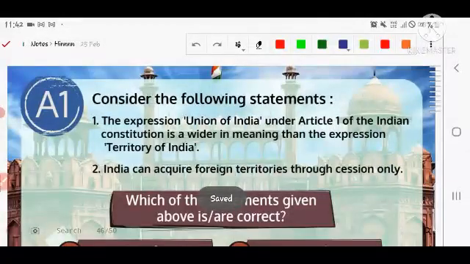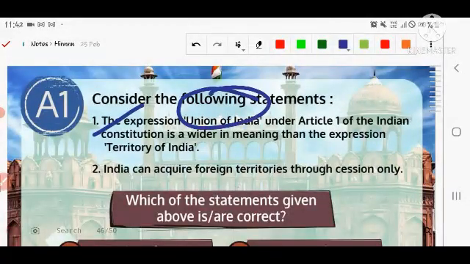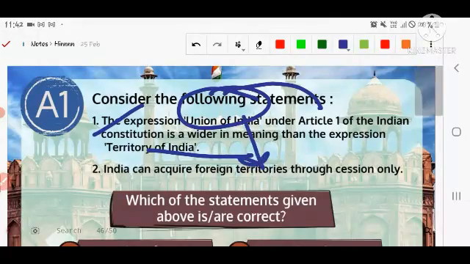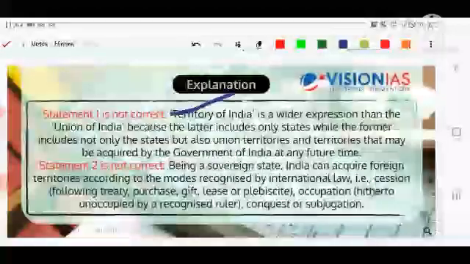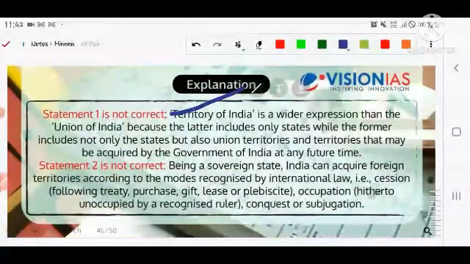Answer of the first question: neither one nor two. The expression Union of India is much bigger as per the article? No, the territory of India is much bigger. But that is not correct, because the territory of India is a wider expression, since territorial waters are also included in the territory of India. But Union of India is nothing but all the states and union territories; when they are jointly considered, they are called the Union of India.